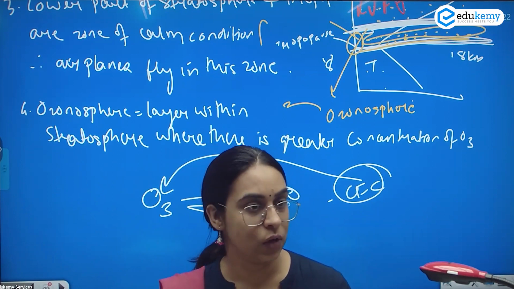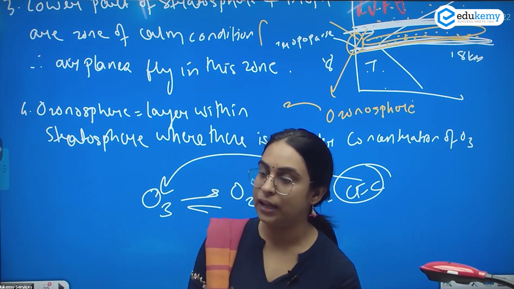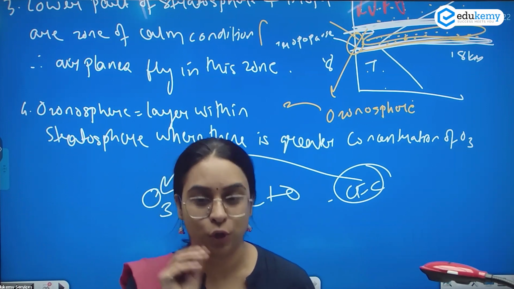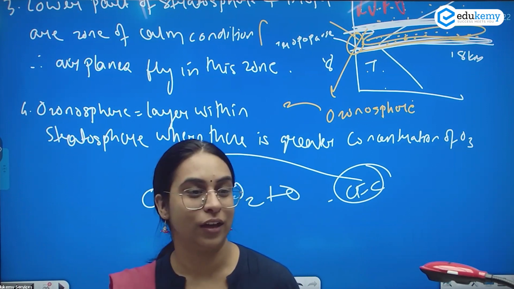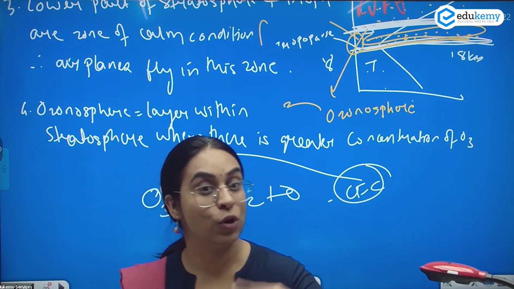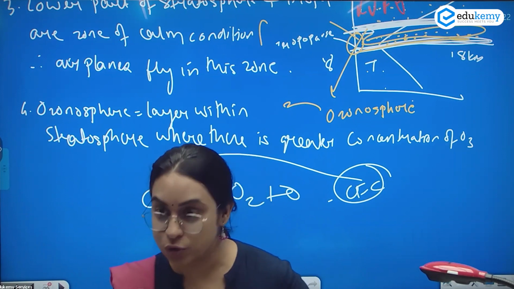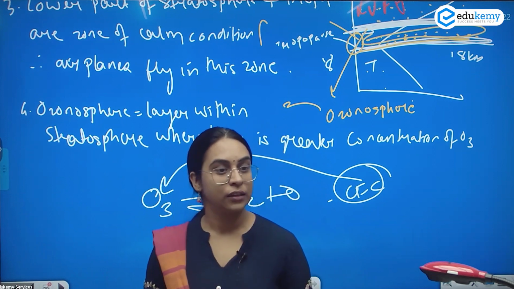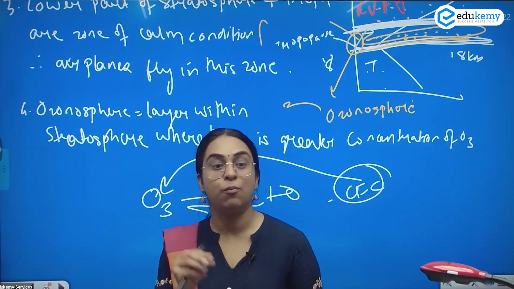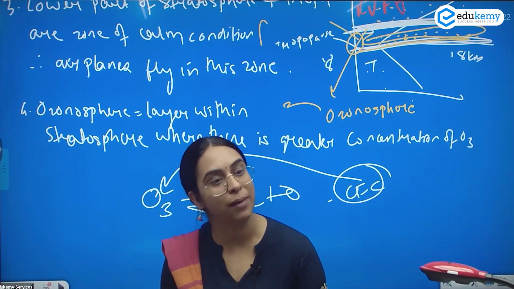This is given in your class 11 NCERT, Environmental Chemistry, Part 2, Chapter 14. Ozone hole, formation of the ozone hole, good ozone, bad ozone, ozone in the troposphere. The ozone in the troposphere is formed because of pollution. That is a bad ozone.